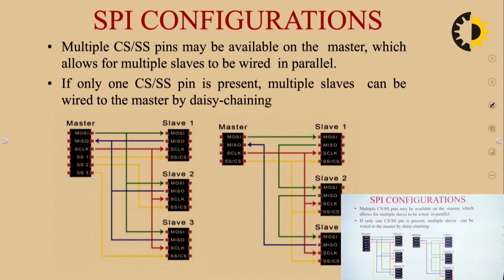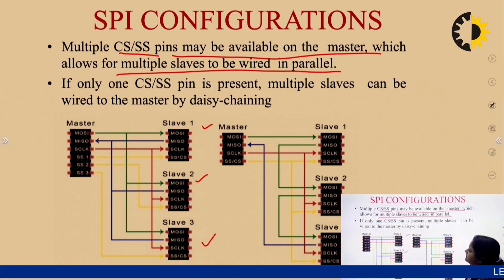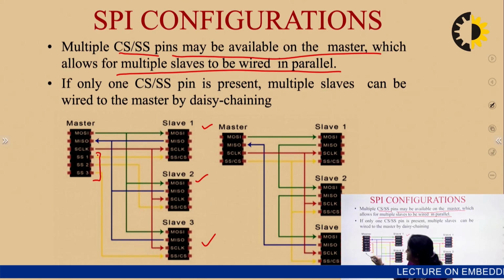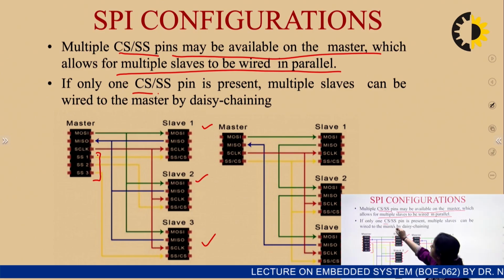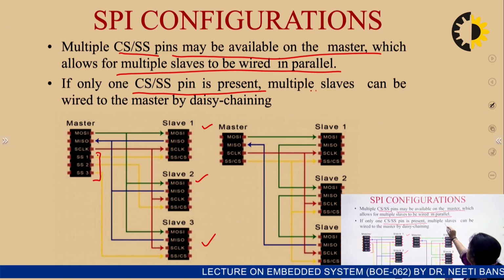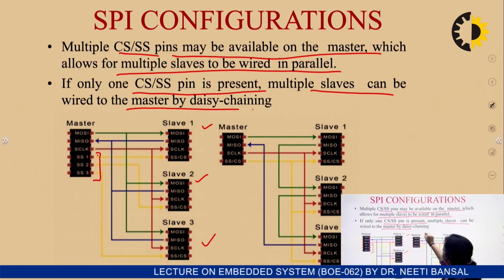Now, these are the SPI configurations. As you can see, there is one master and three slaves: slave number 1, slave number 2 and slave number 3. Multiple slave select SS pins may be available on the same master, which allows multiple slaves to be wired in parallel. Accordingly, this master has three slave select lines, SS1, SS2 and SS3. If only one chip select or slave select pin is present, multiple slaves can be wired to the master via daisy chaining.